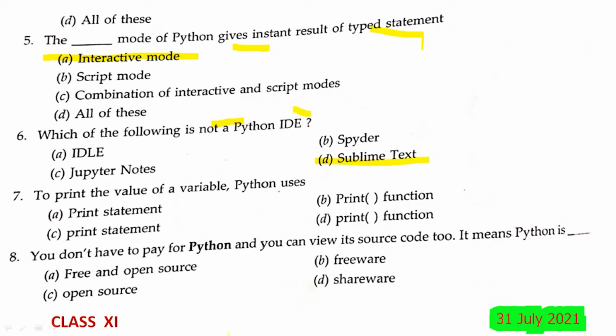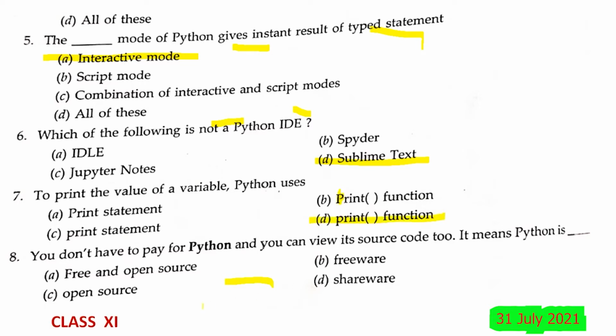To print the value of a variable, Python uses a print statement, a print function, Print statement. See, what is the difference between A and C you are seeing here? In A capital P is there and in C small p is there. Of course print function. So shall we call it a function or a statement? It is basically print is a function used, an output function. So the answer may be B or D, but in B there is an error because a capital P is involved here. Therefore your answer should be D.